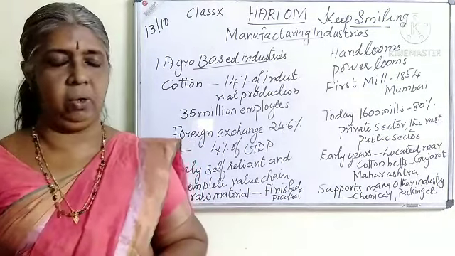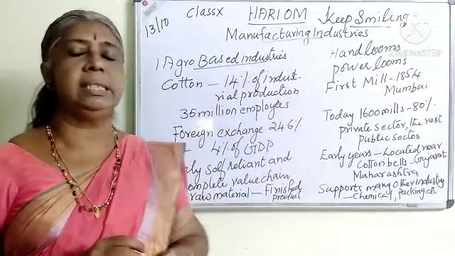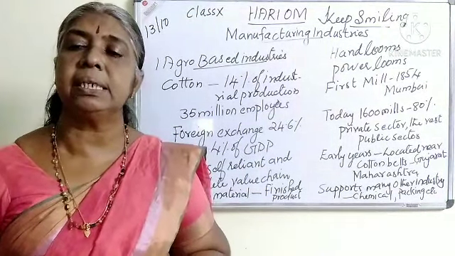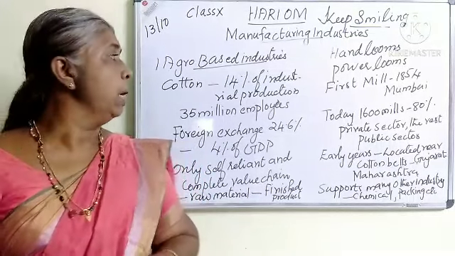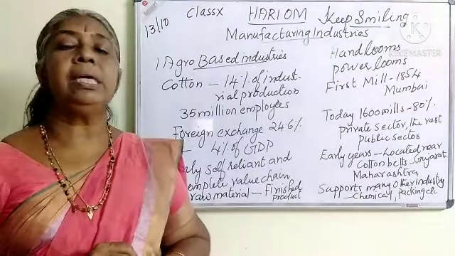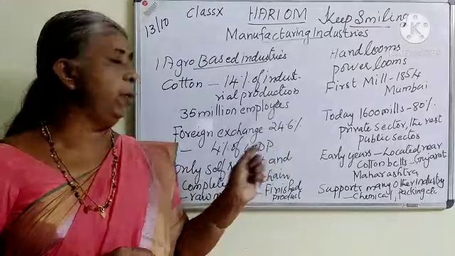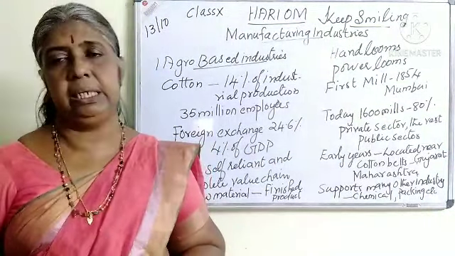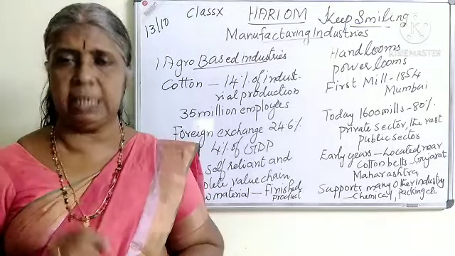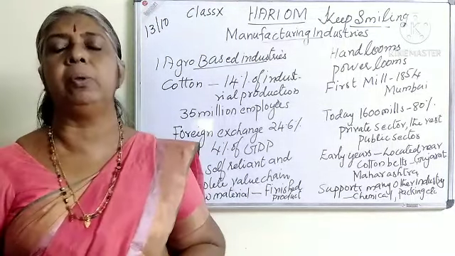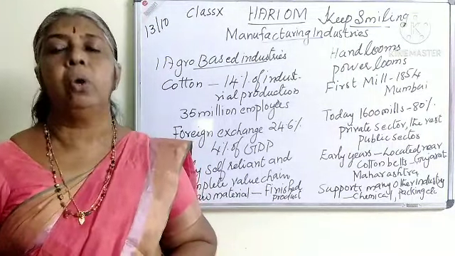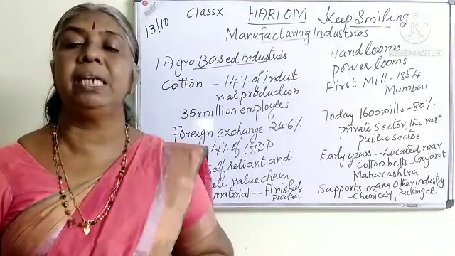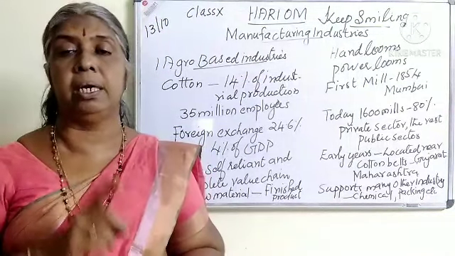Raw materials. Okay. So agro-based industries. One agro-based industry is the cotton industry. 14% of the industrial production is carried out by the cotton textile industry. Of the total industrial production, 14% is contributed by the cotton textile industry, and it is the largest sector of employment generation after agriculture.